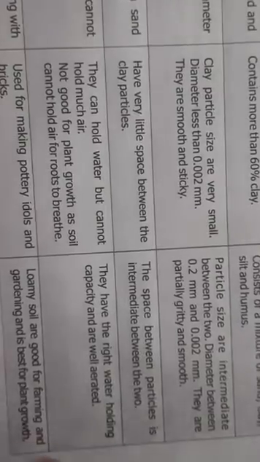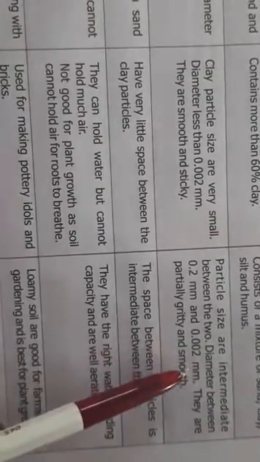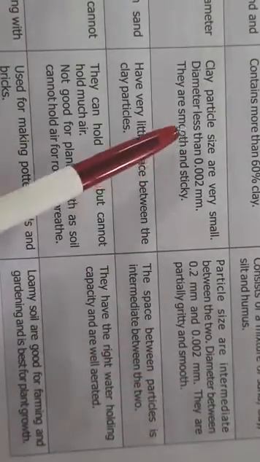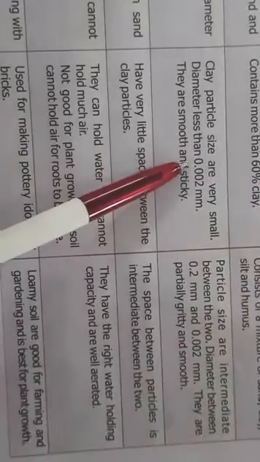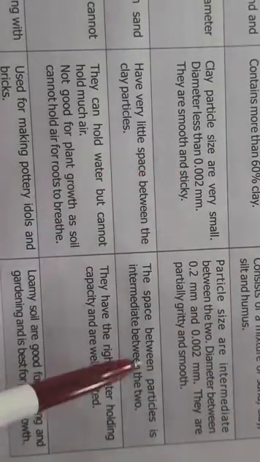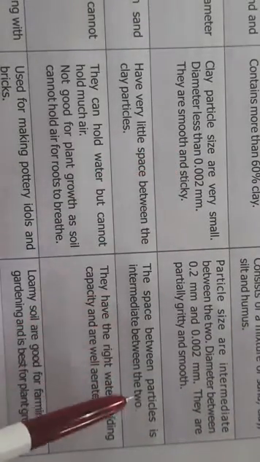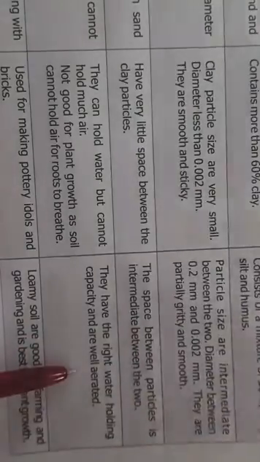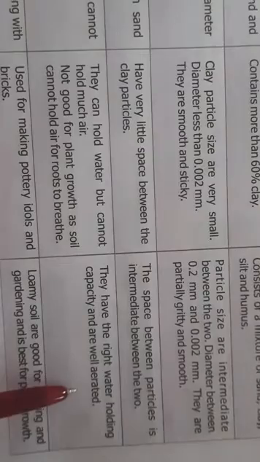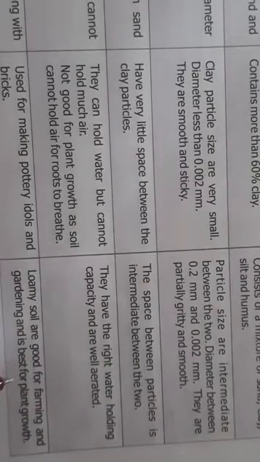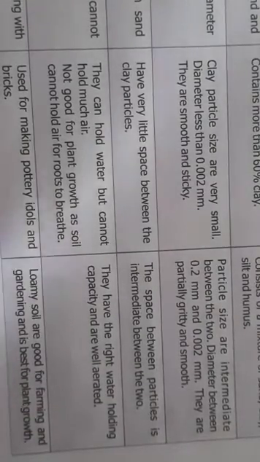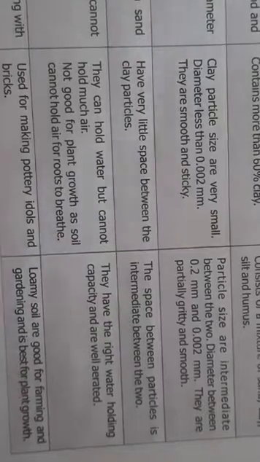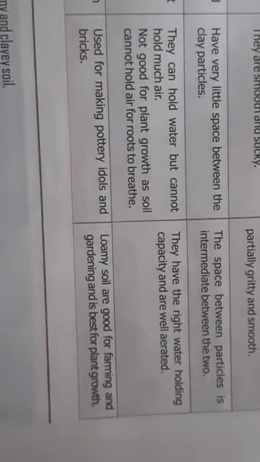The best soil considered is the loamy soil. The loamy soil, the particles of the loamy soil are between both. They are neither too big nor they are very small. That is, the particles are intermediate between the two. They have the right water holding capacity, they are well aerated, and loamy soil is the best soil for farming and gardening, and it is best for the plant growth.